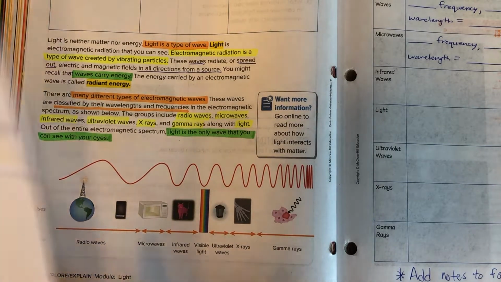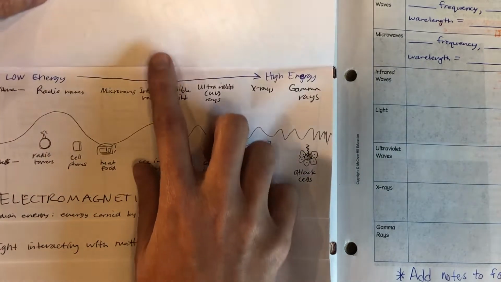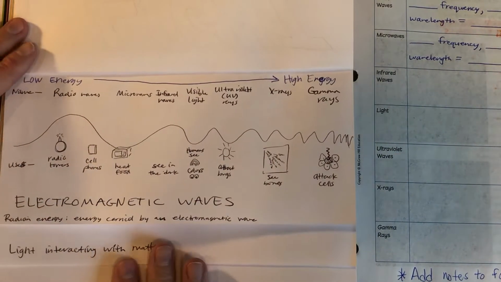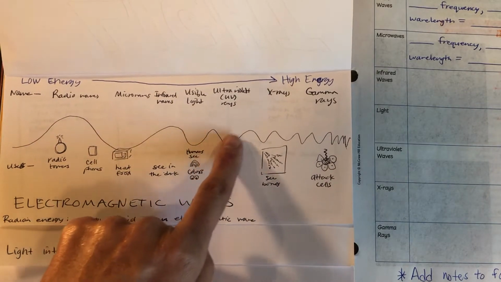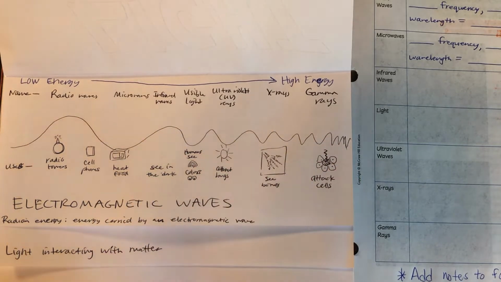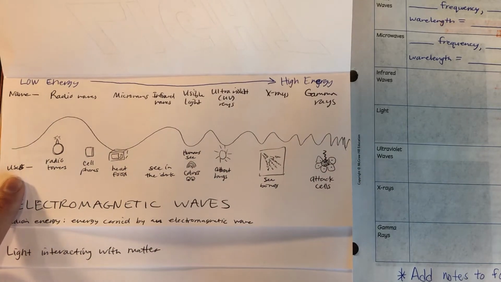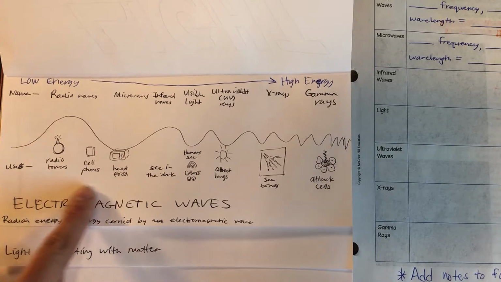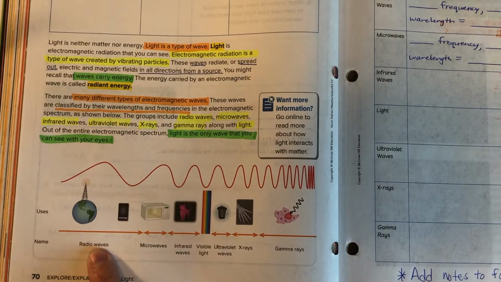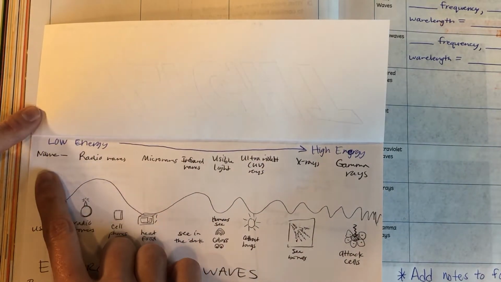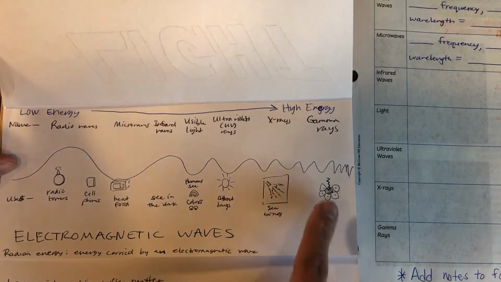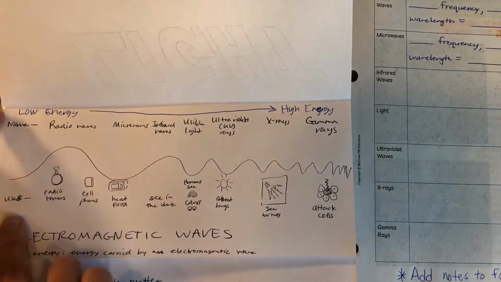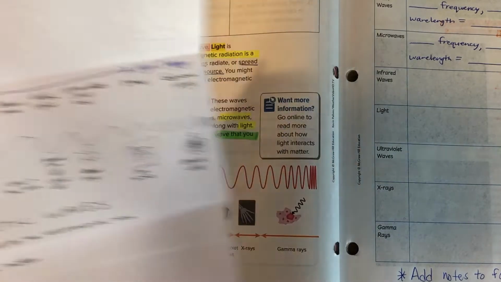Okay, so in your handout, we want to add to our notes. You can print out the picture that I put in the slideshow, or you can draw your own. I have the long wavelengths over here, and we see they get closer and closer together. The frequency gets higher and the wavelengths get closer together. And I have written down what they're maybe used for. I just basically copied this picture right here into my notes. The other thing you do want to add is about the energy, that it starts off at low energy all the way to very high energy. Those gamma rays are going to be very high energy, whereas radio waves are very low energy.